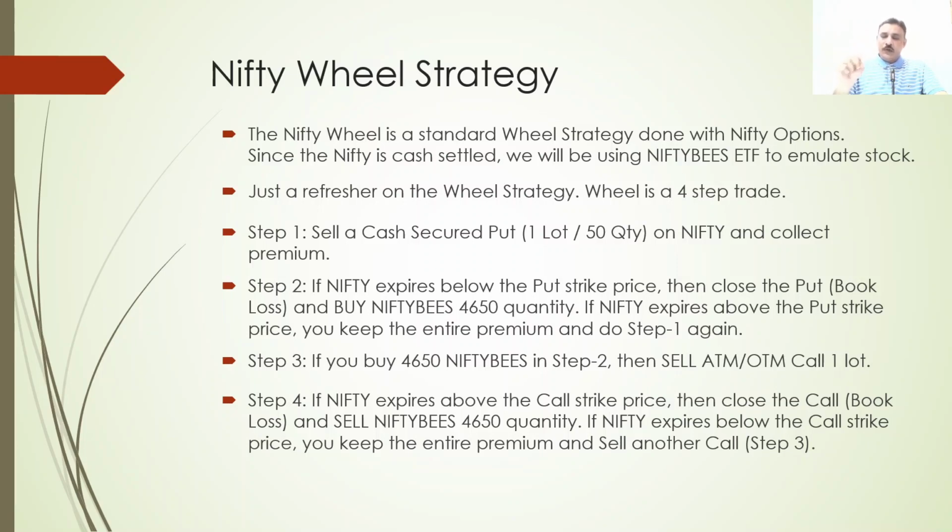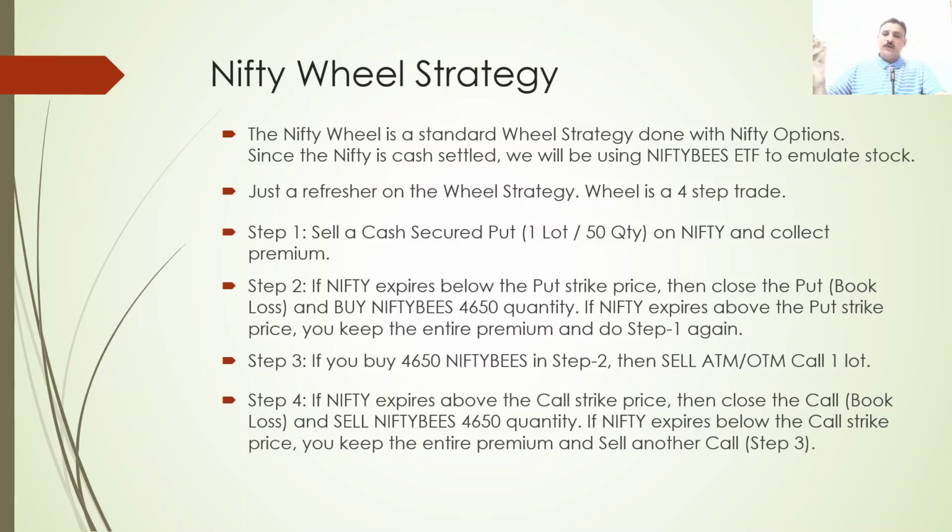The call on which you are booking a loss will be less, and the sale of Nifty BeES, which you purchased at a lower level but are selling at a higher level, that money will be more. But again you have already received some premium for the call also. That premium is still ours only. Once you sell it, you are back to square one.